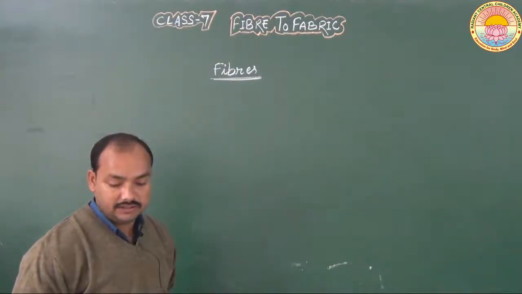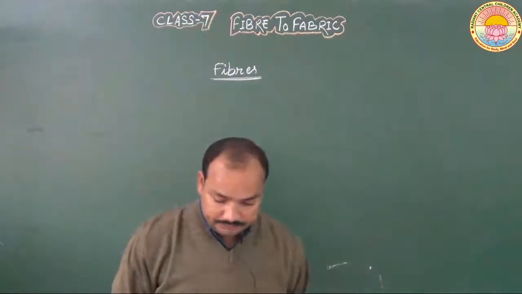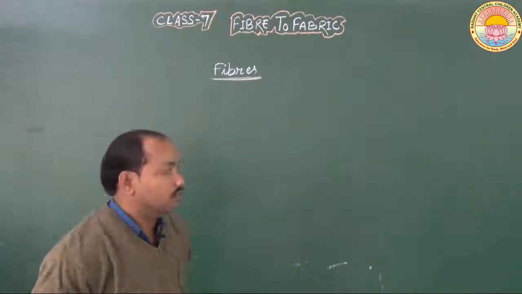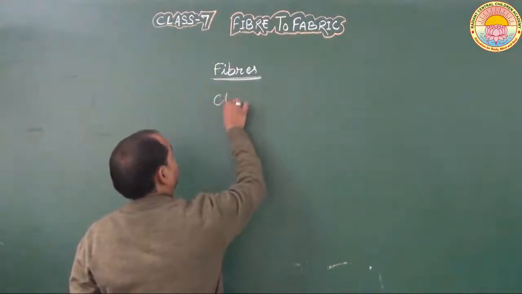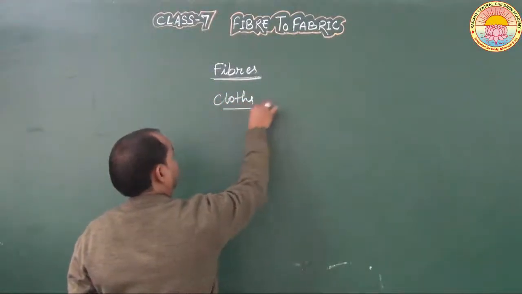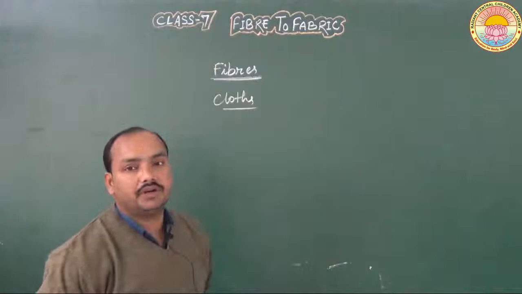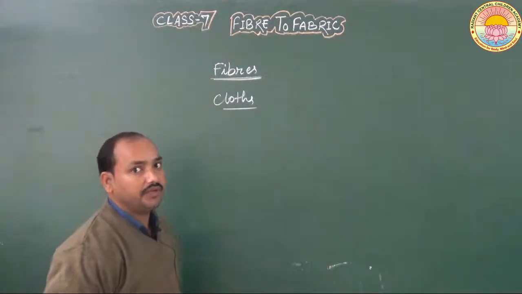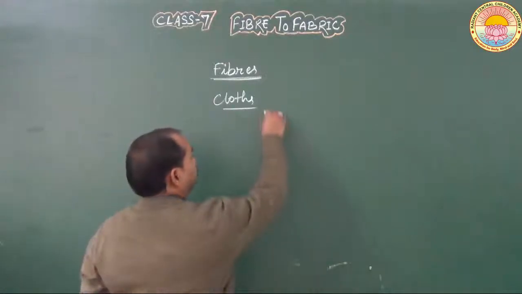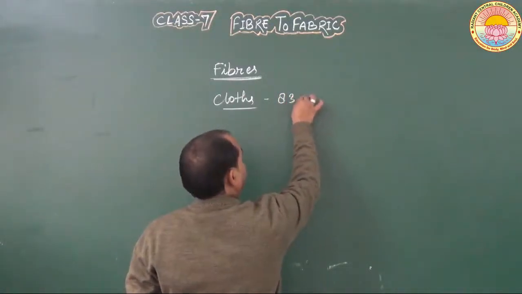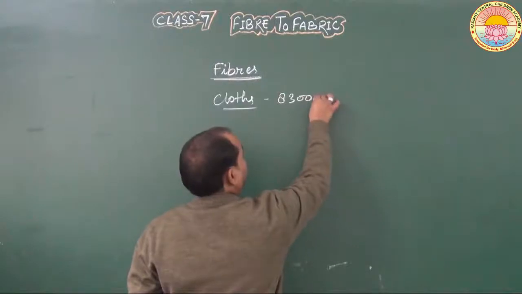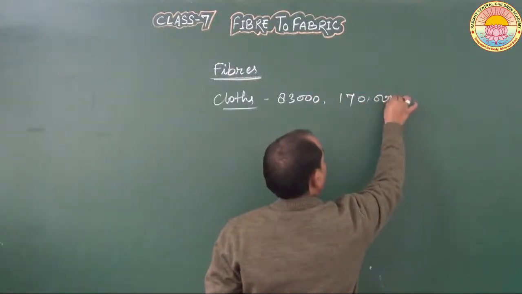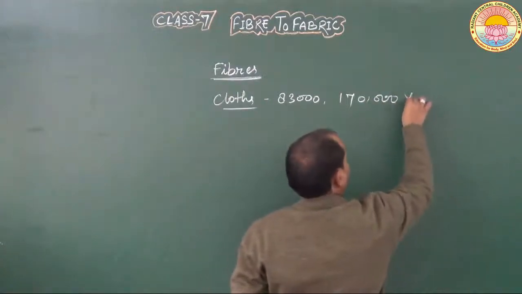First of all, let us understand about clothes and their importance. Clothes are one of the basic important needs of human beings, and humans started wearing clothes roughly 83,000 to 1,70,000 years ago.